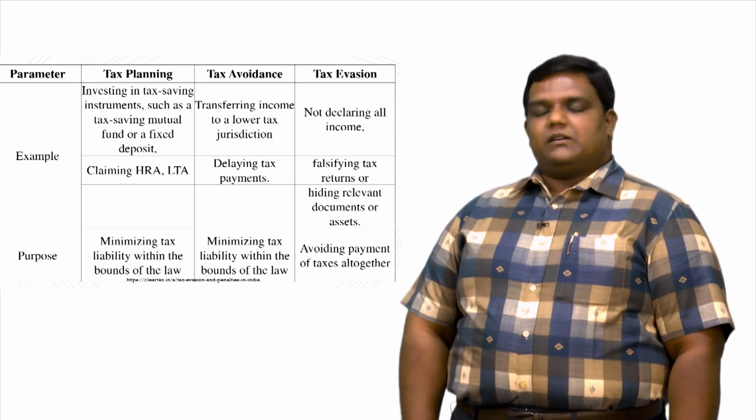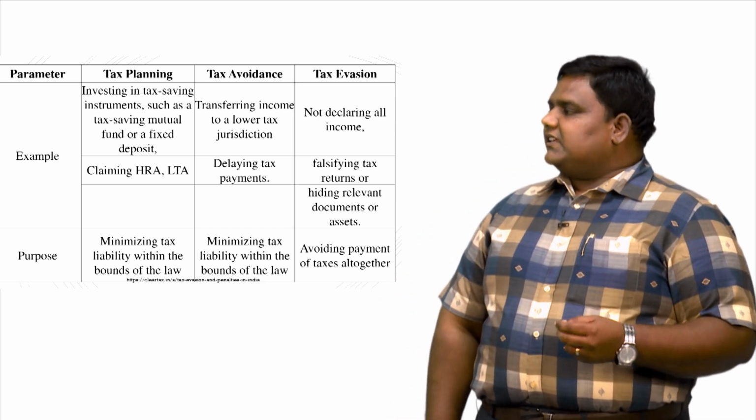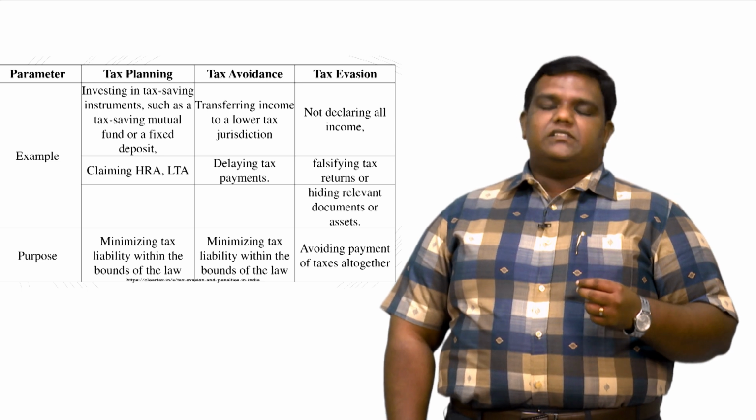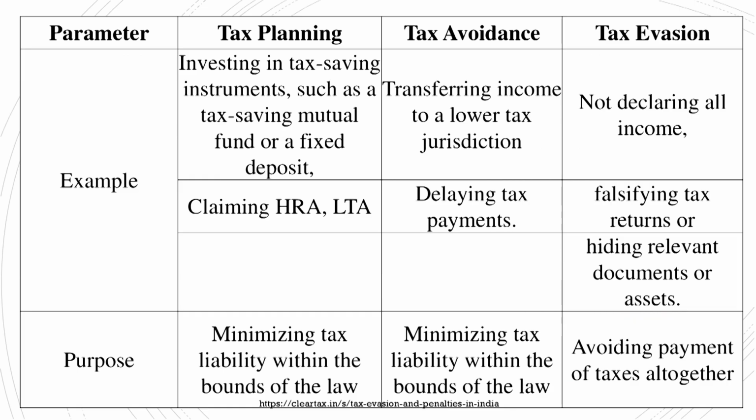And finally, you are going to understand its purpose. The purpose of tax planning is minimizing the tax liability within the lawful framework by exercising the exemptions as well as deductions. When you think about tax avoidance, it is again minimizing the tax liability within the bounds of law. And finally, tax evasion is avoiding payment of taxes altogether.